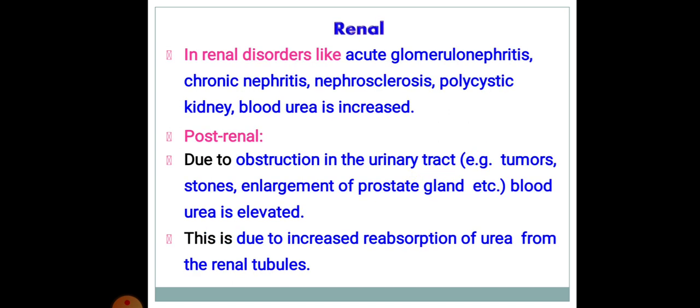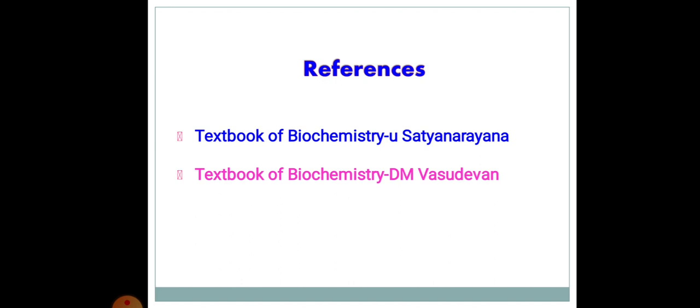Renal: in renal disorders like acute glomerulonephritis, chronic nephritis, nephrosclerosis, polycystic kidney, blood urea is increased. Post-renal: due to obstruction in the urinary tract, for example tumors, stones, enlargement of the prostate gland, etc., blood urea is elevated. This is due to increased reabsorption of urea from the renal tubules.